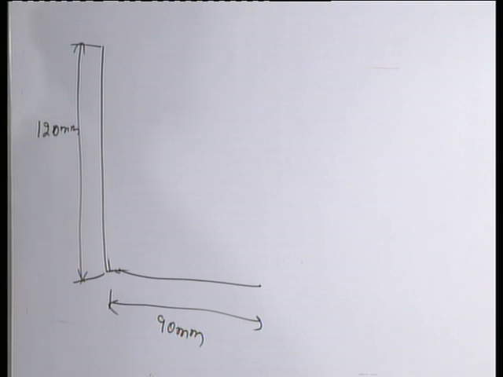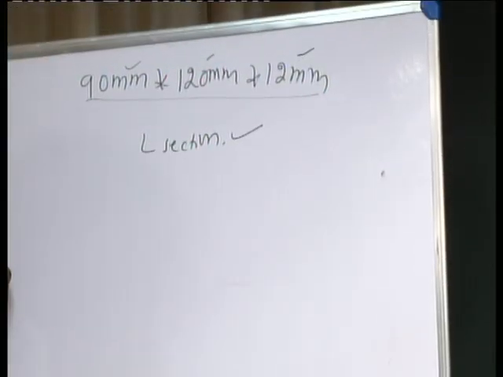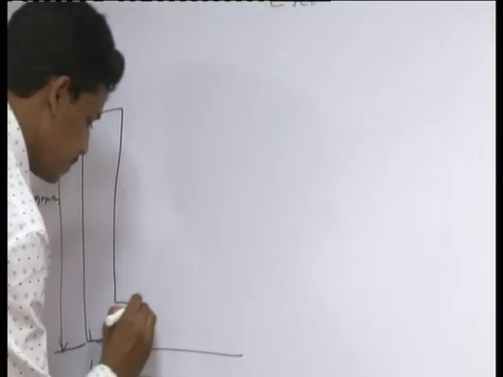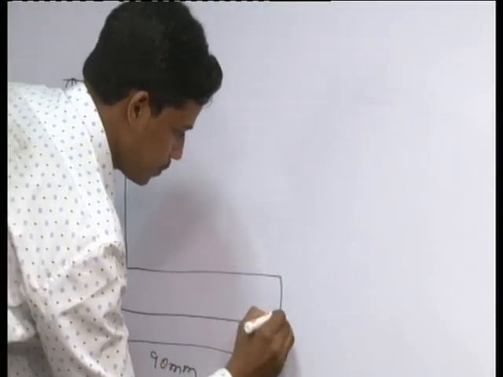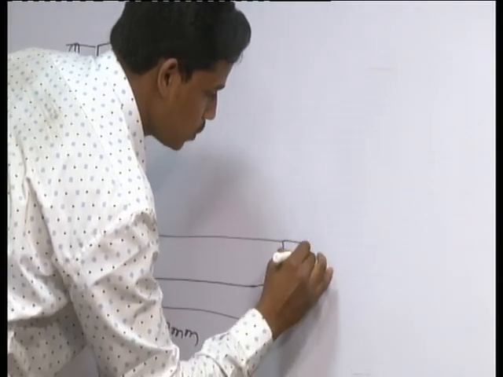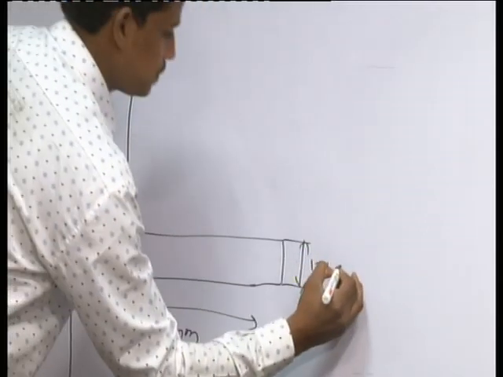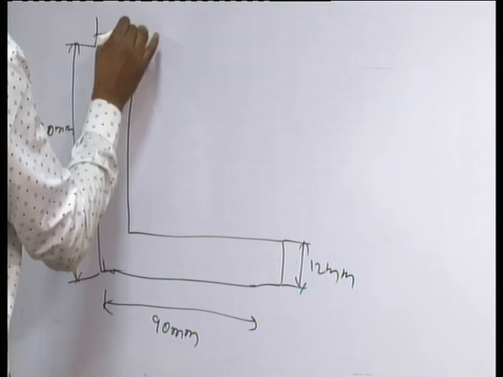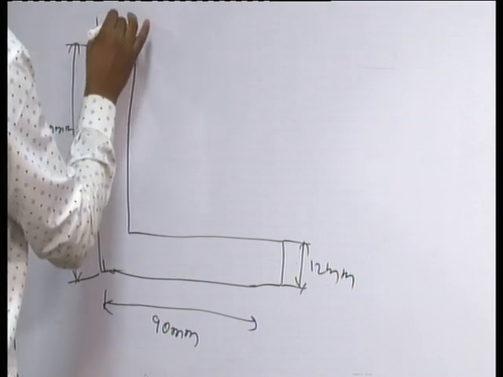And here the thickness is given as 12 mm.